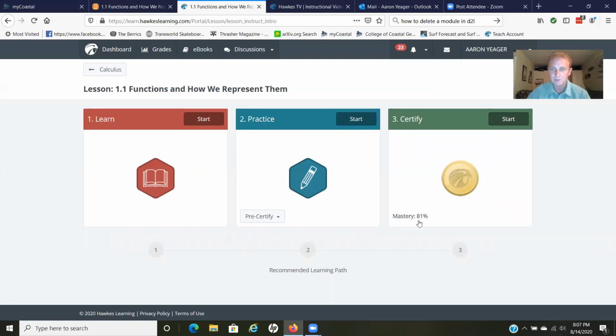It's set at a mastery of 81%, which means you have to get at least an 81% on this. But I would suggest definitely doing all the problems, because all the problems are a game for when it comes time for an exam. This thing is set up so that if you miss one problem, it will give you one more chance. And if you miss another problem, it'll kick you out and throw you back into the practice here. So you want to make sure that by the time you're going over here, you're good and ready to go, that you can just knock them all out. And so that's how this Hawks is set up.